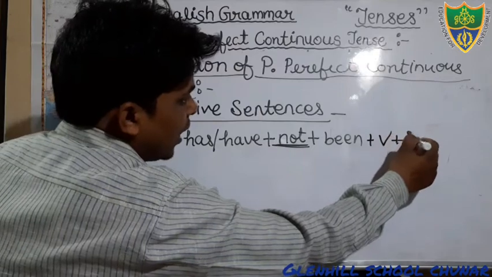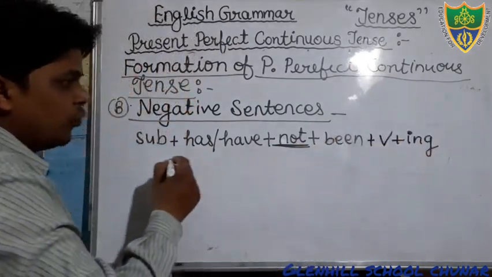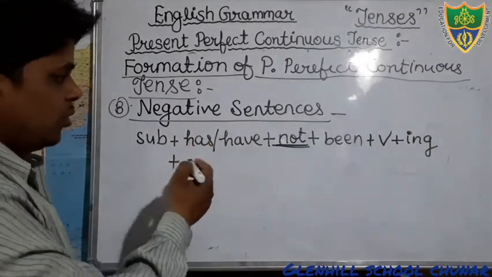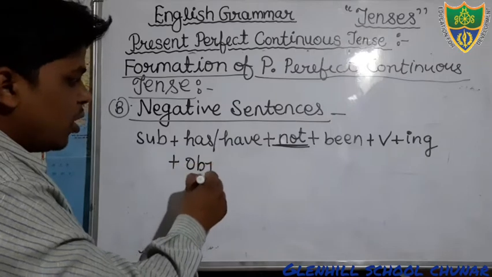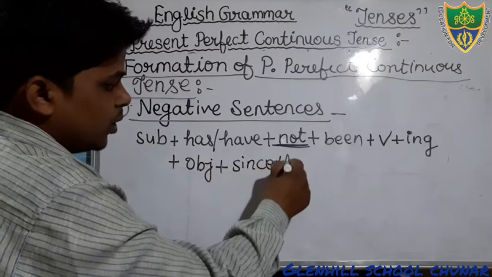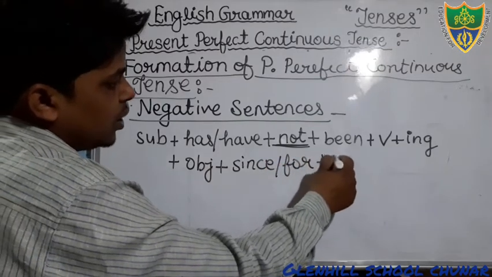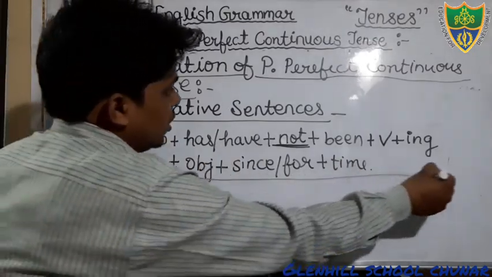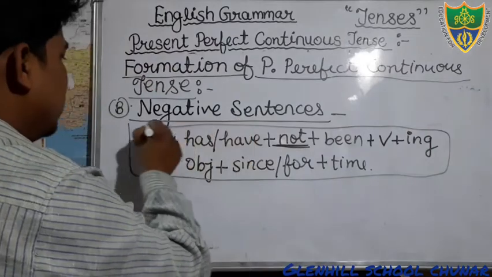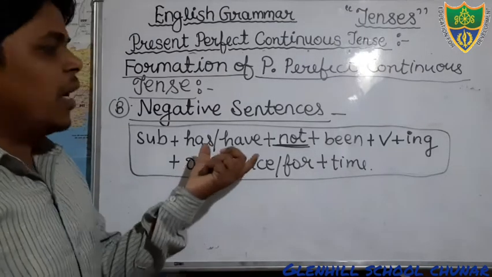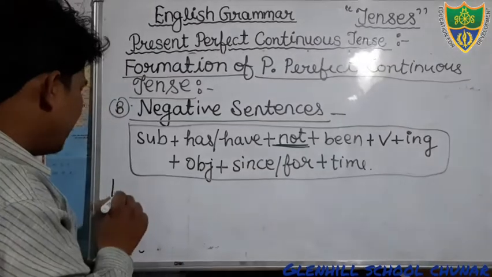In the verb we will add ing, then after you will use object. Then after you will use time denoting word since or for. Then after you will mention the time. Friends, this is your negative structure, negative sentence. Just see here, this is your structure, and on the basis of this structure you have to make the sentences.